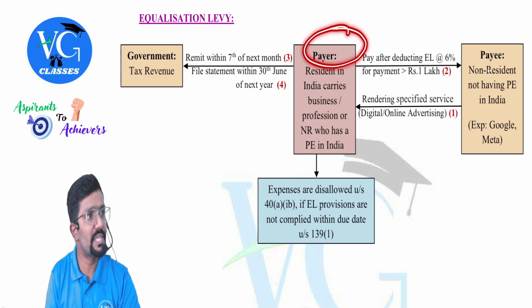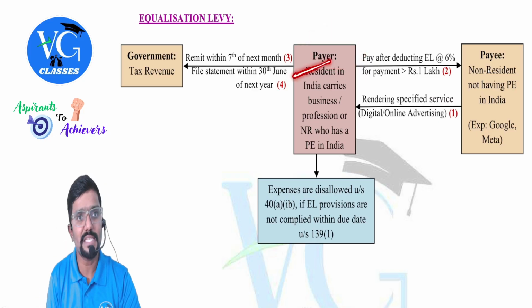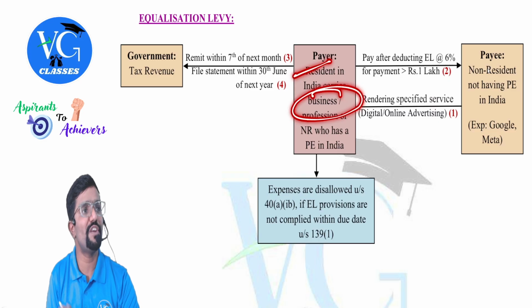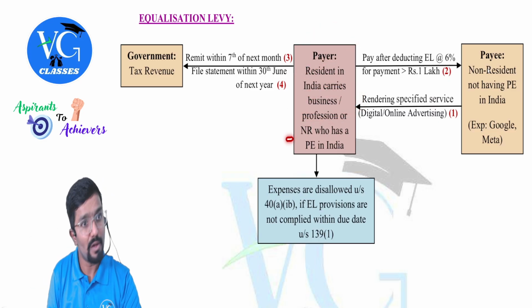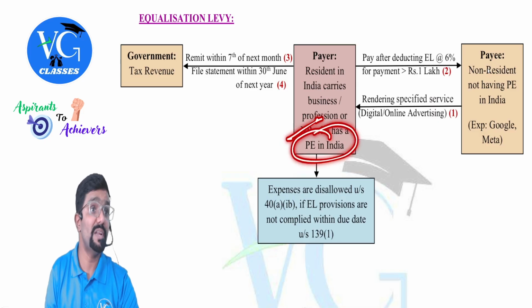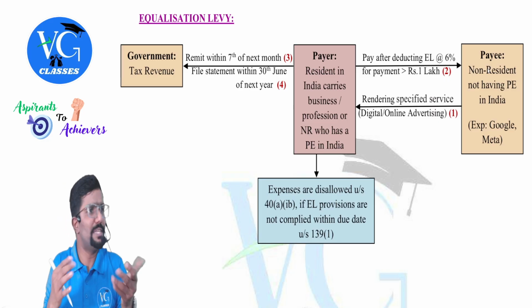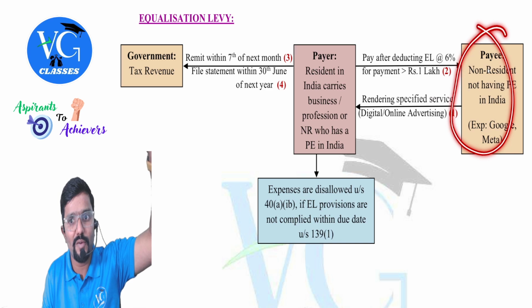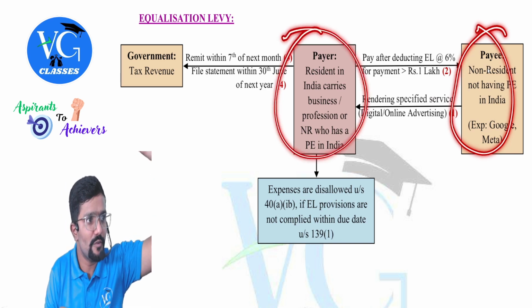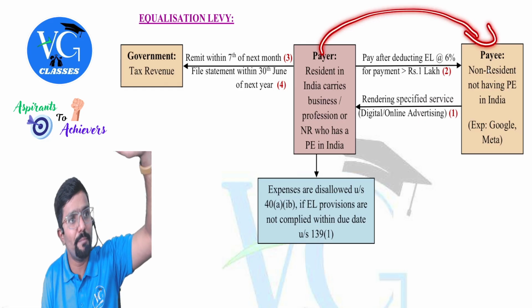Okay. Whereas the person who received the service is in India. He is a resident carrying on any business or profession in India. Or else this person who received the service is a non-resident, but he has a permanent establishment in India. Means he has any branch or office in India. So I repeat, they are the service provider, he is the receiver. So for the service received, will he make the payment?